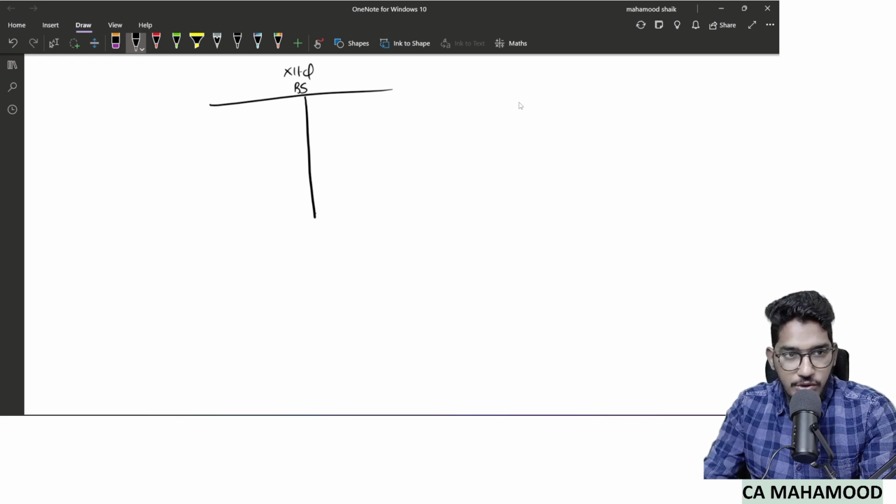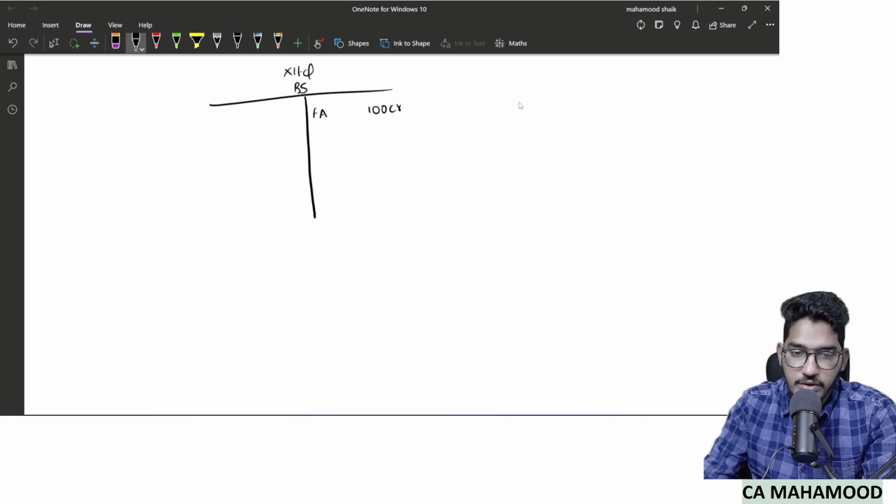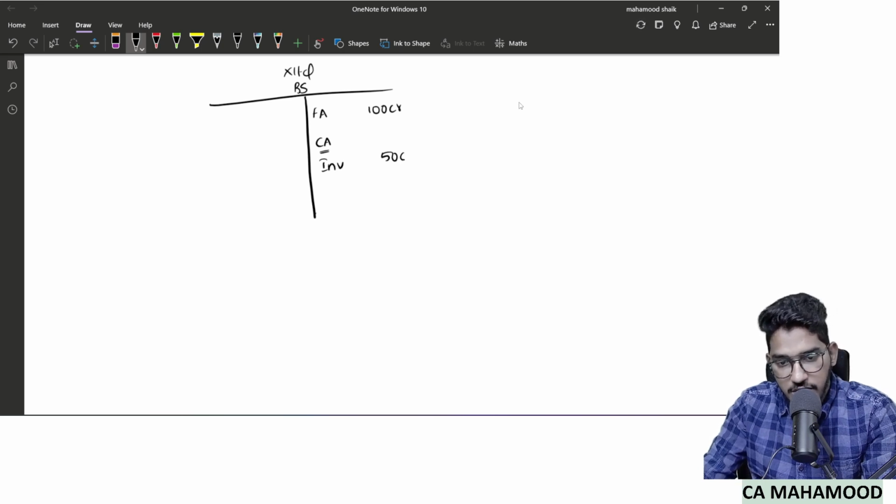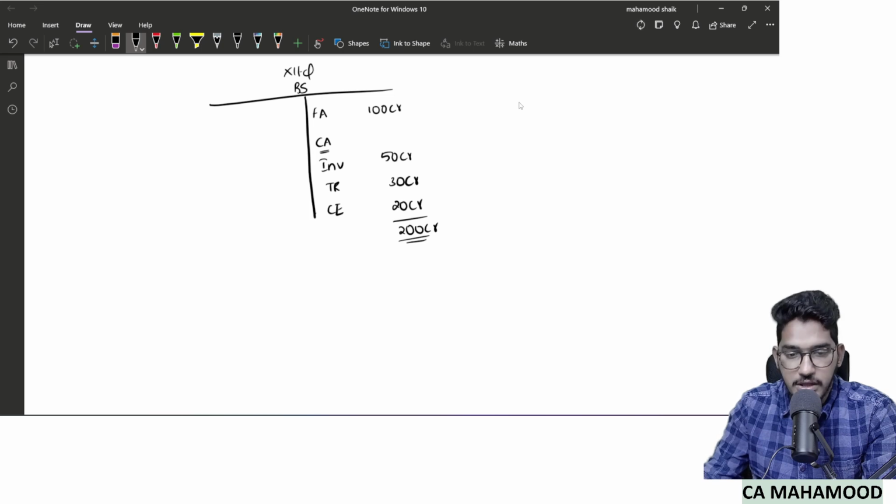In this balance sheet, I will give you some financial details. There are fixed assets worth 100 crore rupees. And under current assets, there are even subcategories. We have inventory 50 crores, trade receivables 30 crores, cash and cash equivalents 20 crores. So the total of 200 crores of assets will be there.